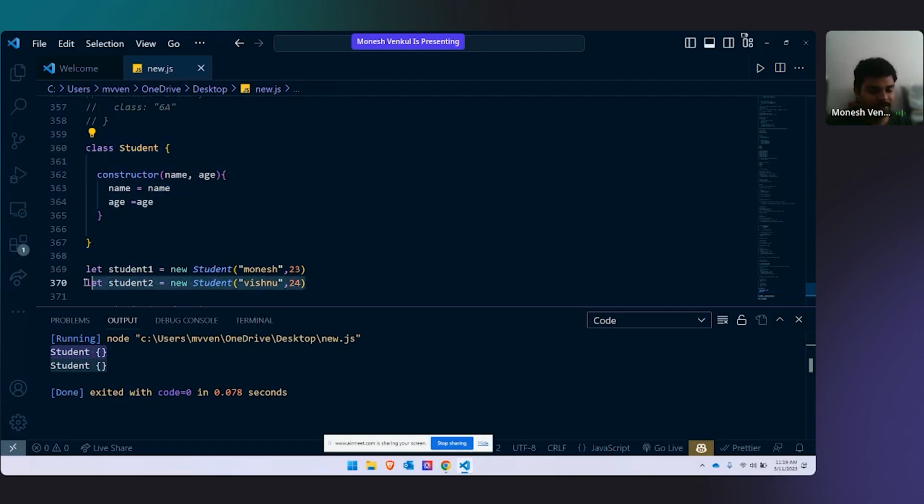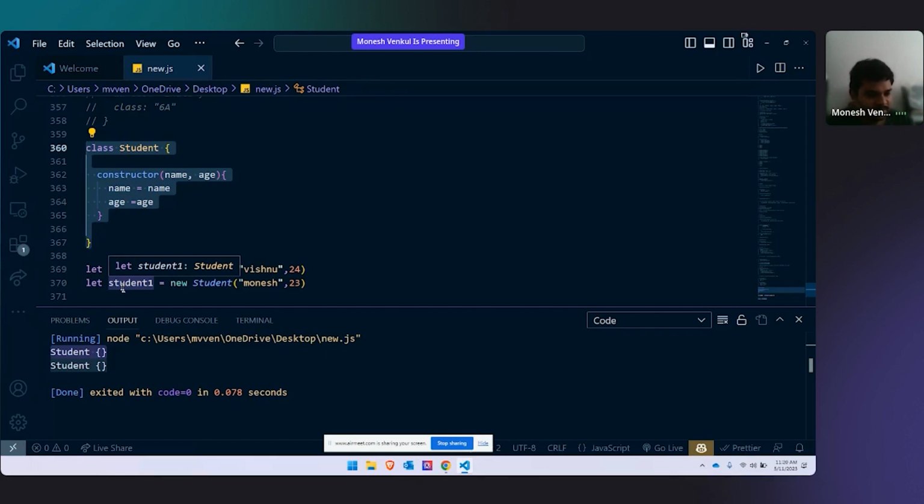Maybe I could have written it in this way also, right? I could have written student 2 first and student 1 second. Can anyone answer me, if I have not written this, how will the class know that Vishnu and 24 belong to student 2 and Mounesh and 23 belong to student 1? How does it know?